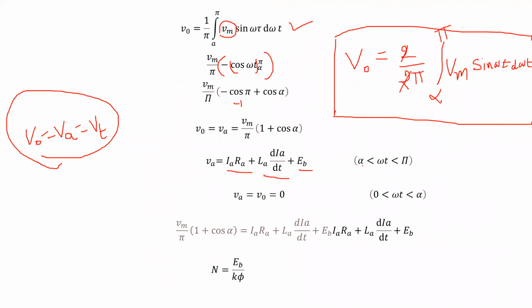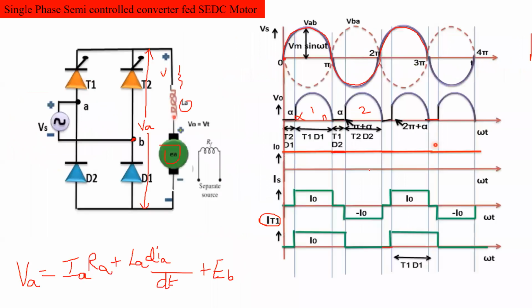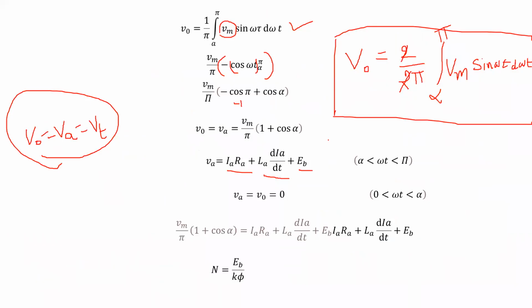So this is the voltage only for alpha less than omega t less than pi, because this voltage is present alpha to pi के बीच में present रहता है. Clear? Alpha to pi. From pi to pi plus alpha, what will be the voltage?